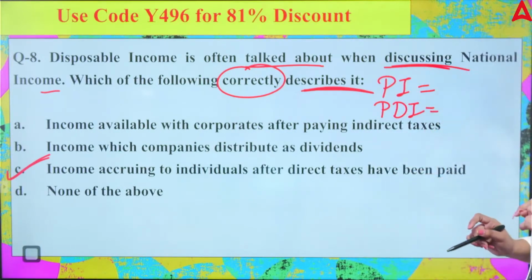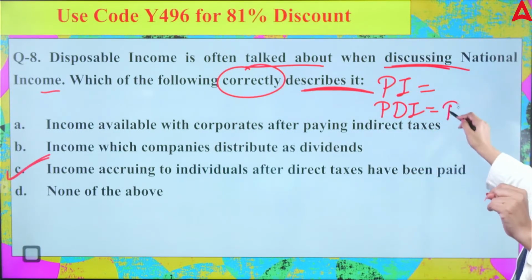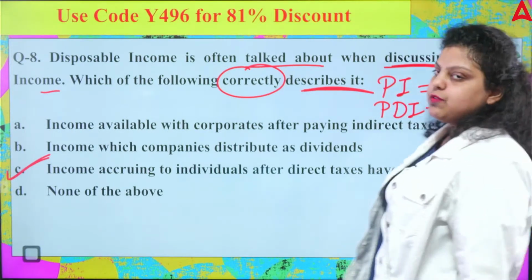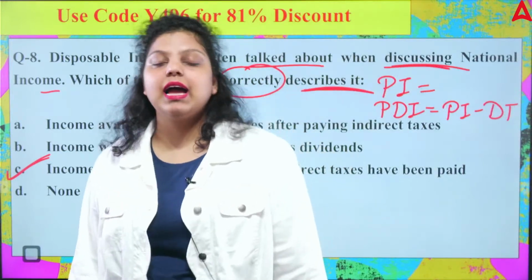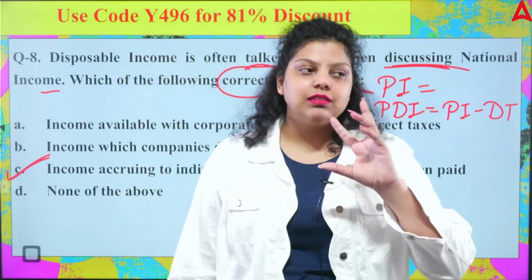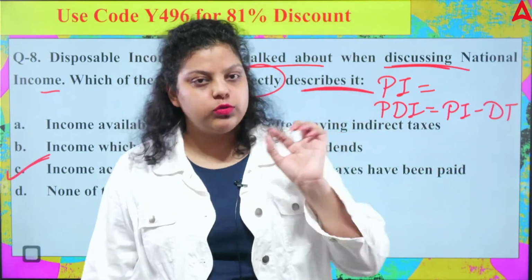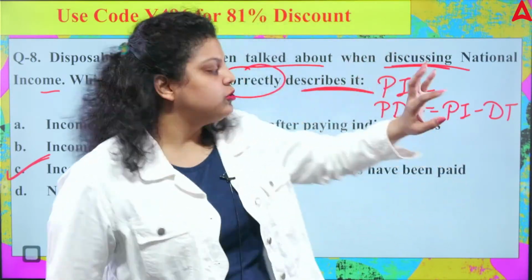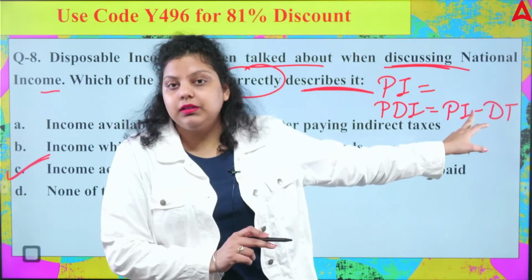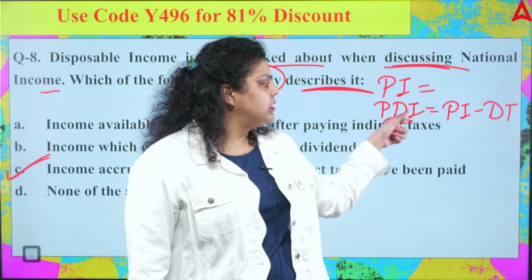So what is personal disposable income? Simply personal income minus direct taxes. Because if I am earning a certain amount of money, I have a tax liability to pay to the government of India, and whatever tax slab government has decided, according to that I have to pay the taxes to the government. So after deducting the direct taxes from the personal income, I will be getting the personal disposable income.